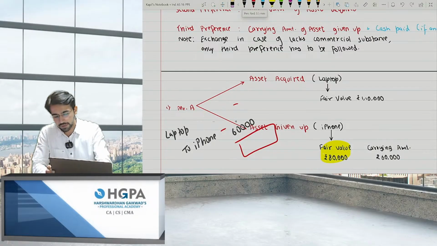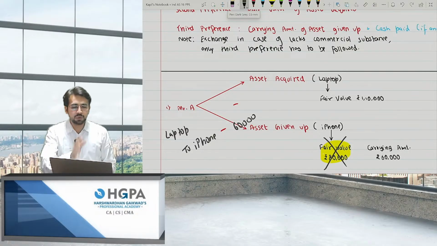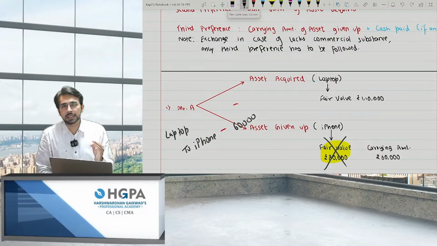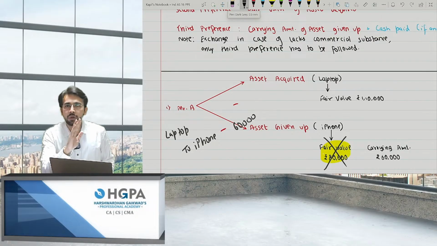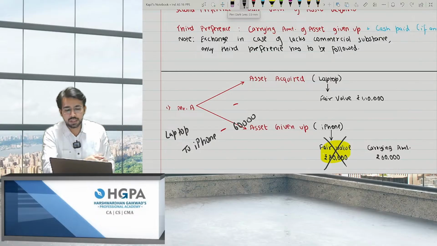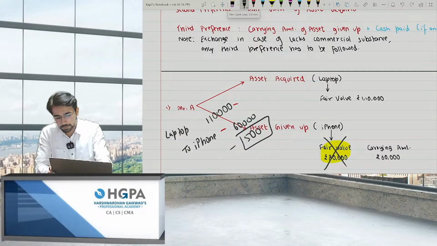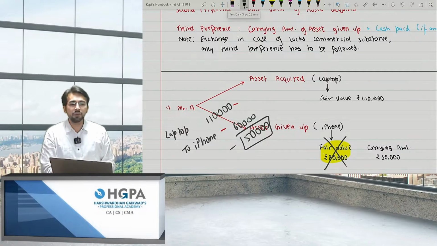Okay, second amount. What if this was not there? The second preference says fair value of asset acquired. If you don't have the fair value of the asset given up, then take the fair value of the asset which you are acquiring. So the second preference goes to asset acquired. So I'll record it at 1,10,000, giving me a gain of 50,000.